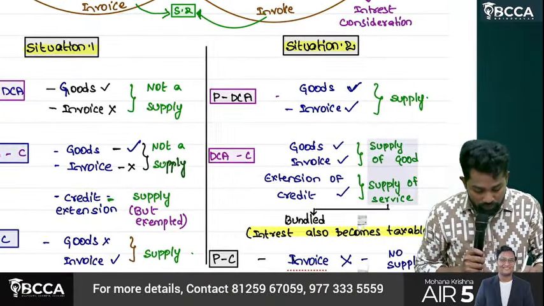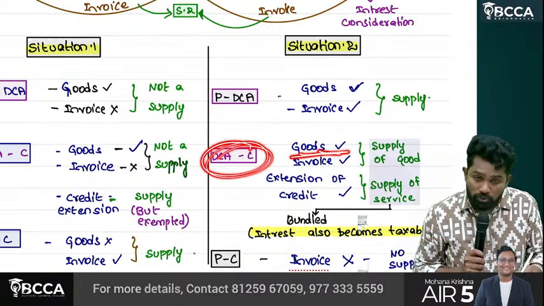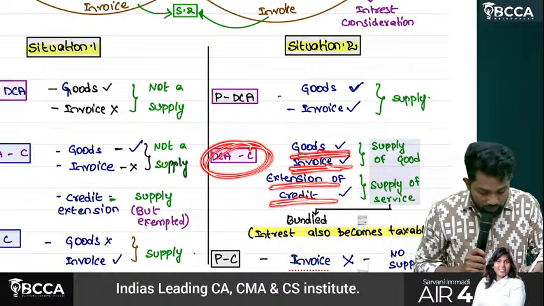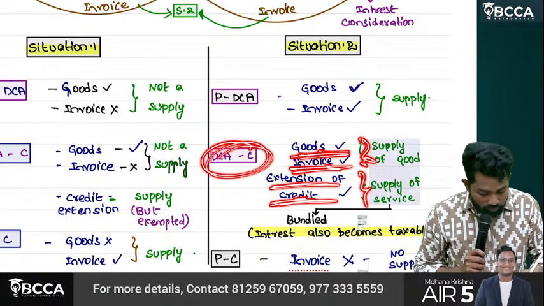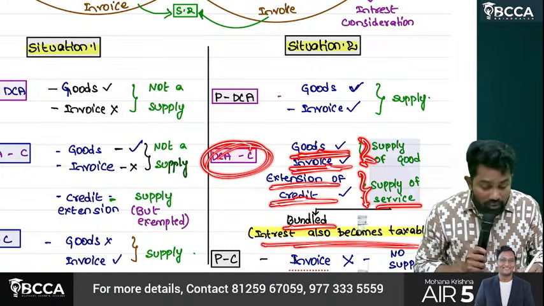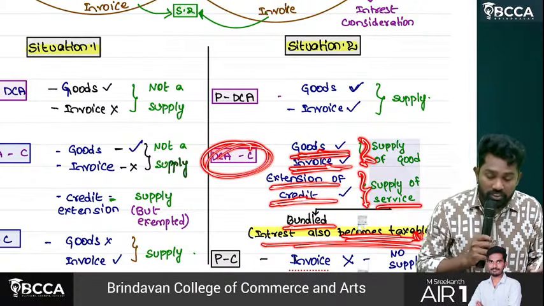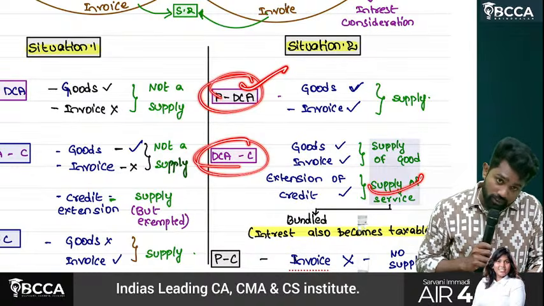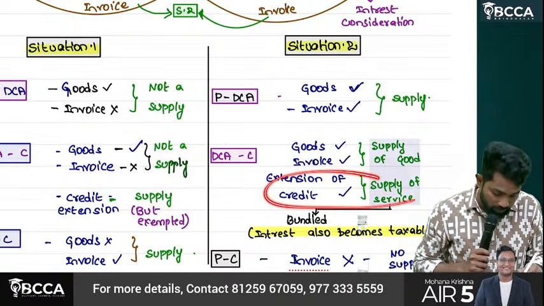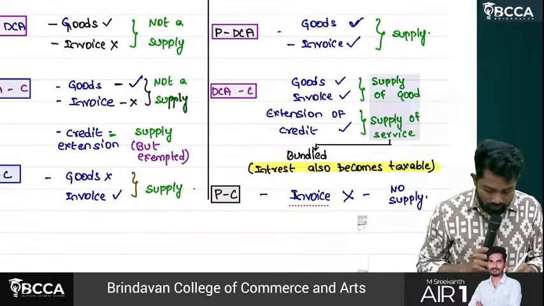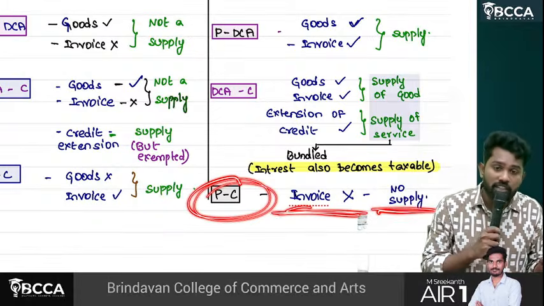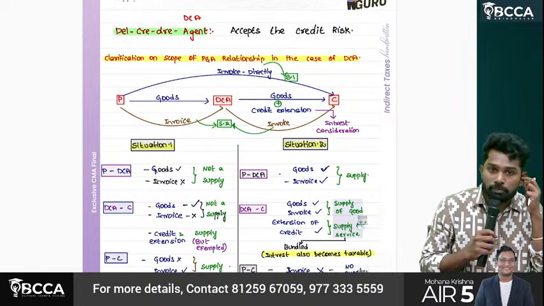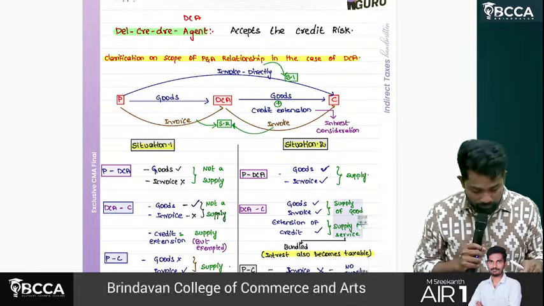In situation 2, if you see, DCA gave goods on invoice and even offered extension of credit. So altogether there is a supply of goods, a supply of service, a bundle, hence interest also becomes taxable in situation 2. Principal to DCA is a supply, DCA to customer also is a supply, and this interest element is also getting taxed. But principal to customer, no invoice, hence it is not a supply. So this is a clarification here with respect to the del credere agent.